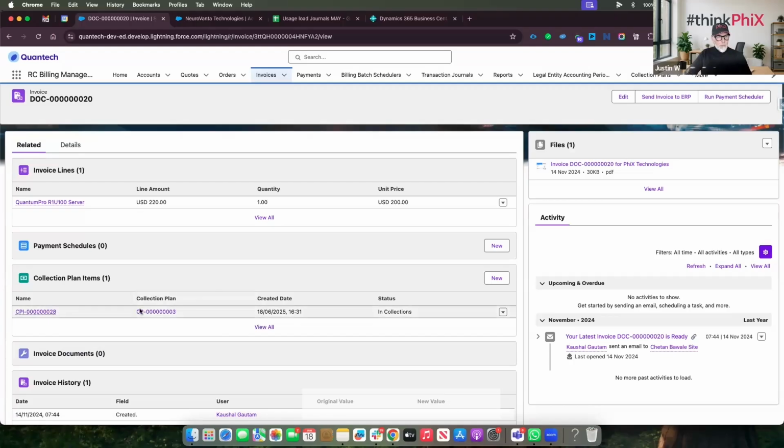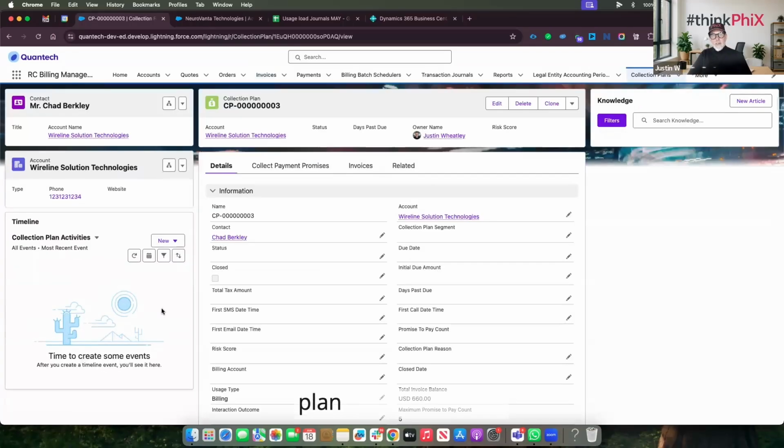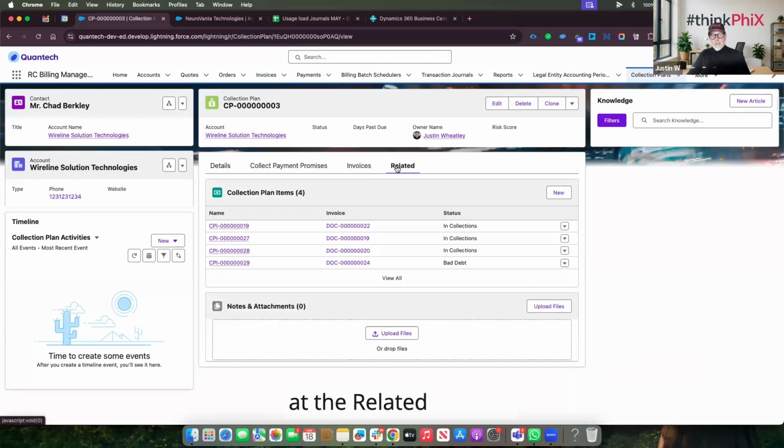I'm just going to come into my collections plan and have a look at this. And I can look at the related invoices that are associated to this. And I can also set where these invoices look, or what status these invoices are actually in.